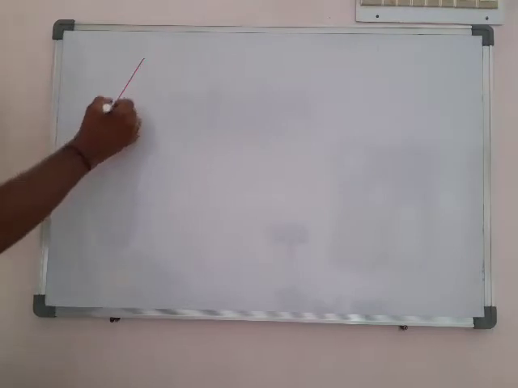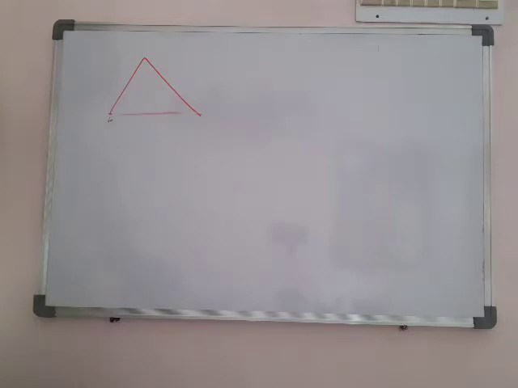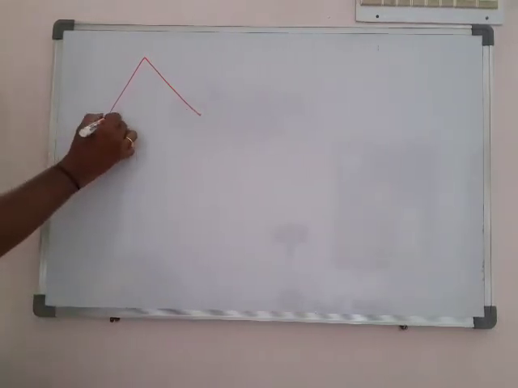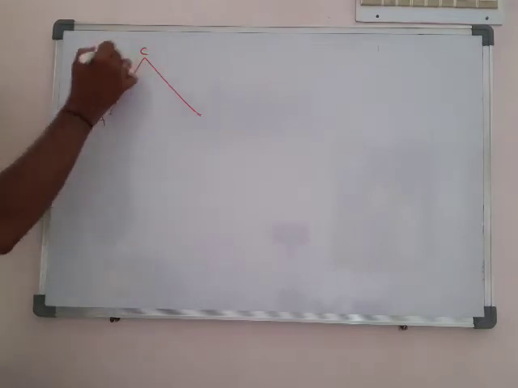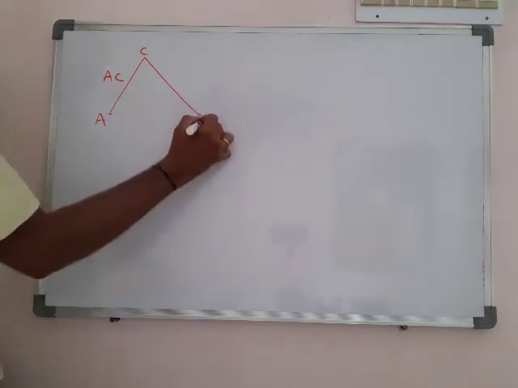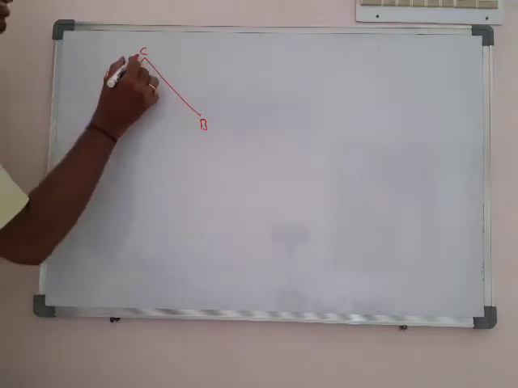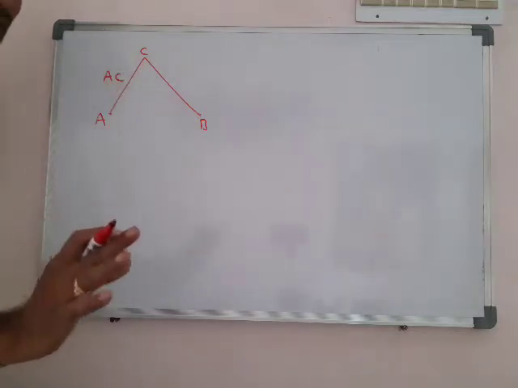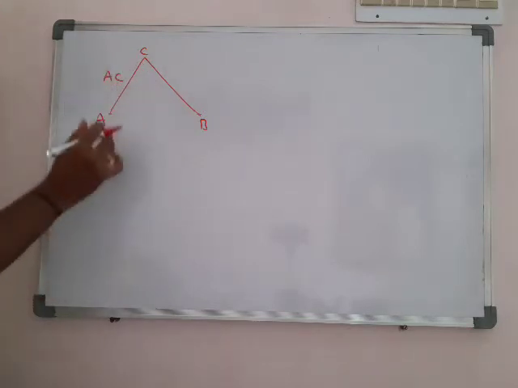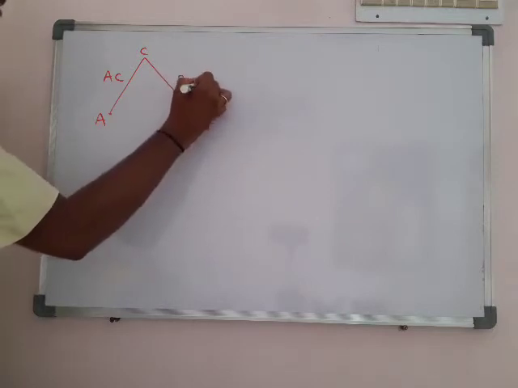First we write the general thing. Here some mass of A is reacting with C, forming a new compound AC. Here B is also reacting with C. The common fixed thing here is C, the mass of C is fixed. Let us take X grams. With X grams of C, A reacts and AC is formed. Next, with the same X grams of C, B reacts separately and BC is formed.